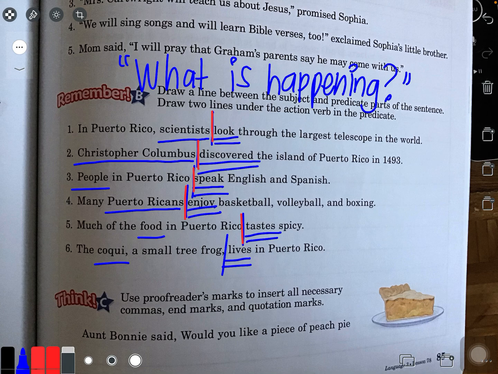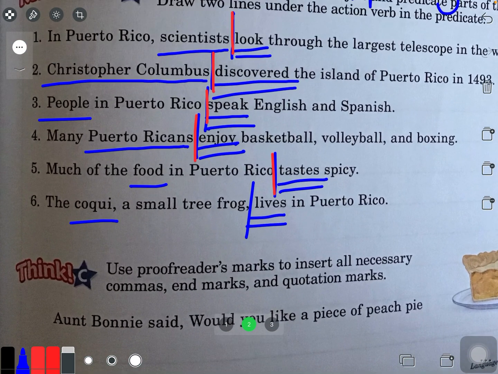Alrighty. Think C. Use proofreader marks to insert all necessary commas. We've got commas and marks, that means like periods or question marks and quotation marks. So it says, Aunt Bonnie said, would you like a piece of peach pie? Yes, Aunt Bonnie. I thought you'd never ask. Okay, well, here's a dialogue tag. Said. That means there's a speech bubble.